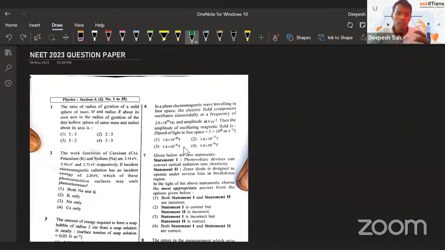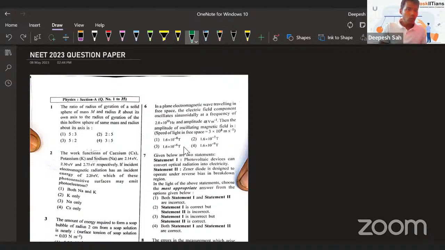So the same question can be switched from here to there so that they can stop cheating, because students are sitting one next to another. That's why they do something like this. But this doesn't mean that the sets will have different levels of difficulty. No, they all have the same level of difficulty.